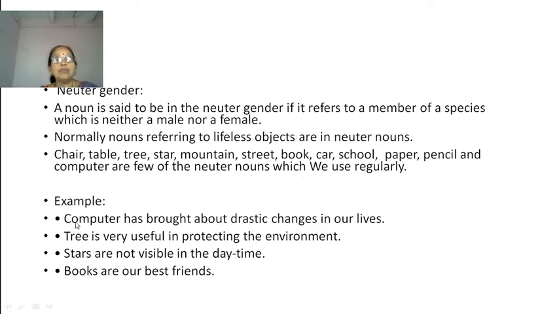For example, computer has brought about drastic changes in our lives. Tree is very useful in protecting the environment. Stars are not visible in the daytime. Books are our best friends. So in these sentences, what are the neuter genders? Computer, tree, stars, books. Okay.